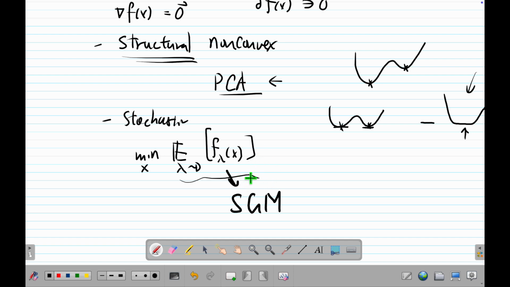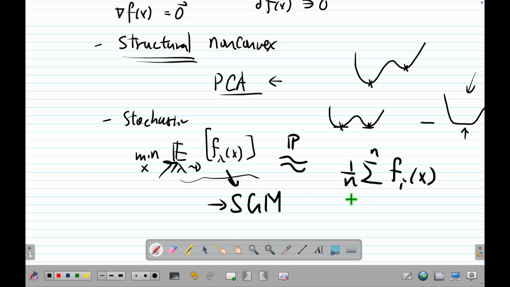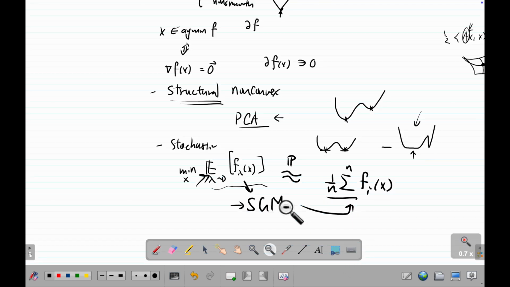So basically what I'm saying here is that we will talk about something like this, but under the framework of SGM, stochastic gradient method, not stochastic gradient descent. So that means we are actually not talking about this thing. We are just approximating it in terms of probability. We now say this expectation is just a big sum of Fi, where n is very big. Then this is a law of large numbers, and this approximates that. So basically it means we will talk about this. That's it. So these are like the framework.